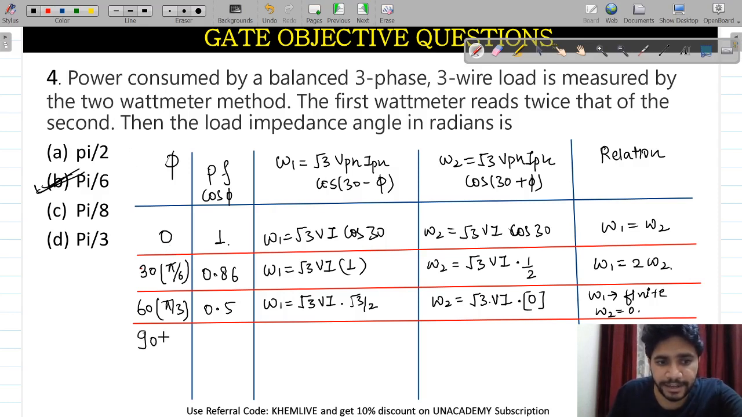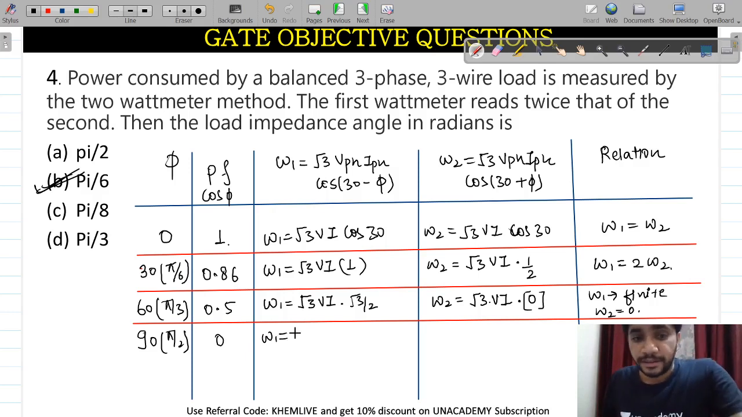This is my 90, it is pi by 2. Cos 90 will be 0. W1 will be the opposite value of what we get in W2. Here it will become cos of 120, and here it will become cos of 60. It will be opposite to the value of cos of 120, and this will give you equal and opposite values.